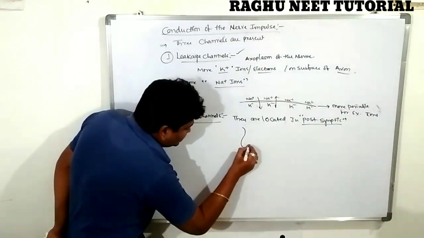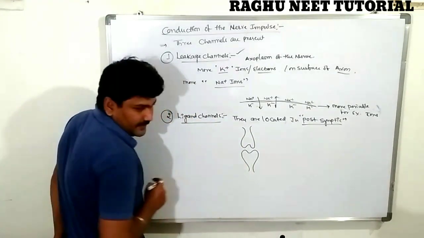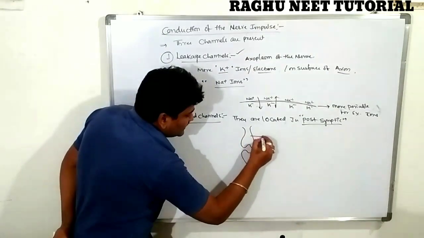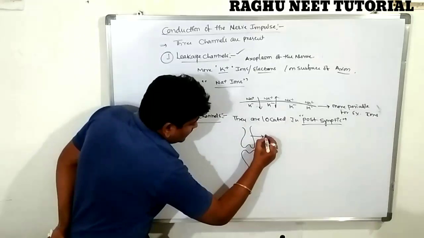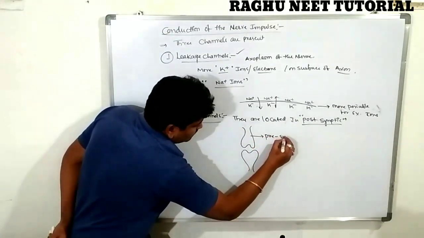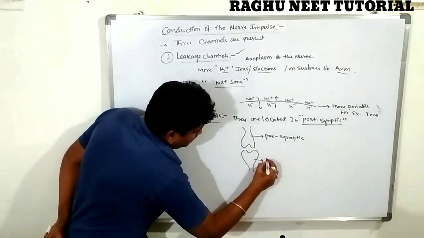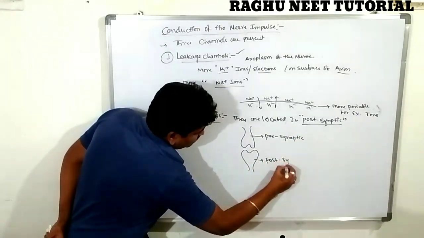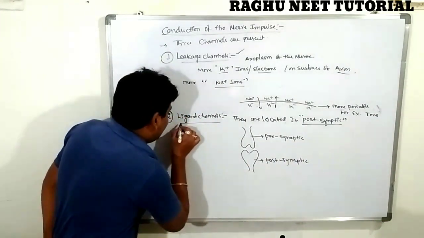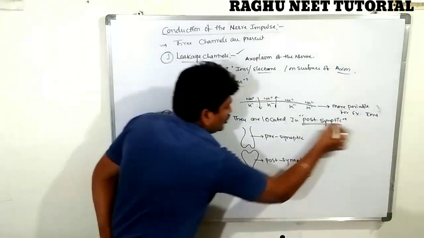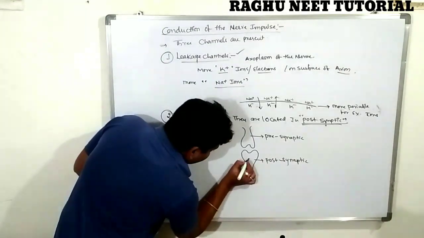Let's see, this is known as a nerve fiber, the ending of the nerve fiber. This is the start of the nerve fiber. The anterior one is called the presynaptic nerve. The posterior one is known as the postsynaptic nerve. So the ligand channels are located in the postsynaptic region. Clear?